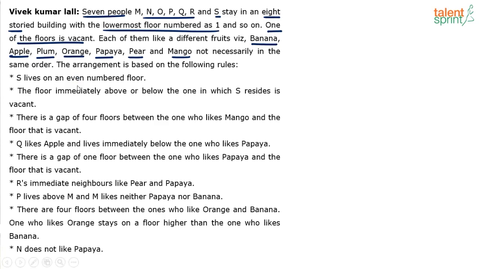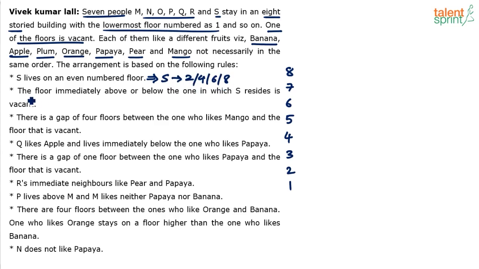I think the base to start with will be listing down the floor numbers, right? 1, 2, 3, 4, 5, 6, 7, 8. There can be multiple possibilities which we'll consider here in different columns. But let's first represent the given rules pictorially. So the first statement says S lives on an even numbered floor. What does it mean? S will belong to either 2 or 4 or 6 or 8. So there are 4 possibilities. If you want to start with this statement, there are 4 possibilities.